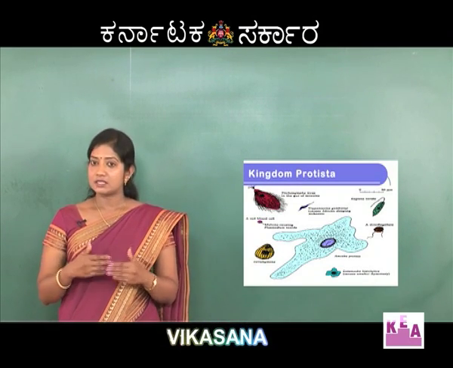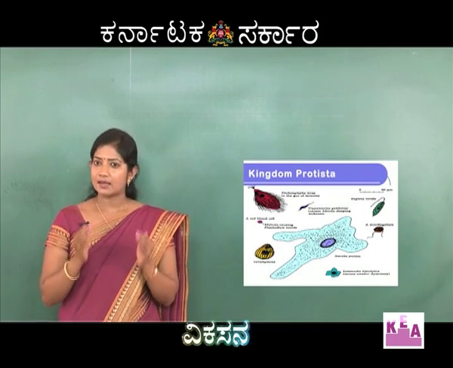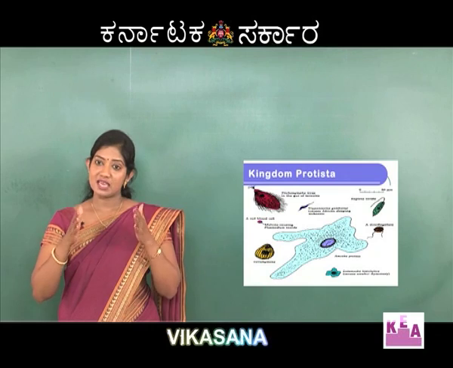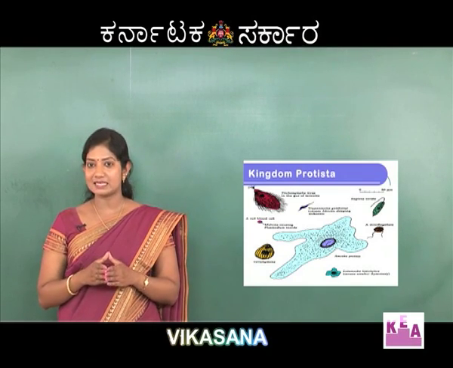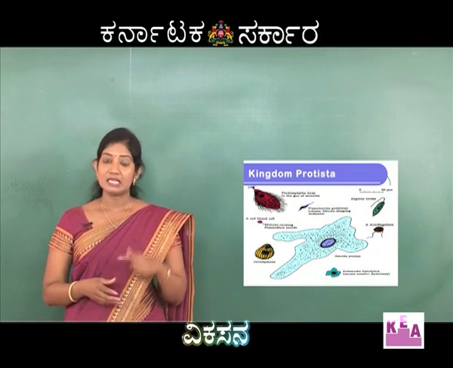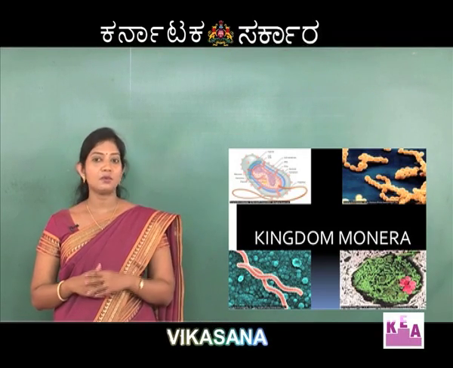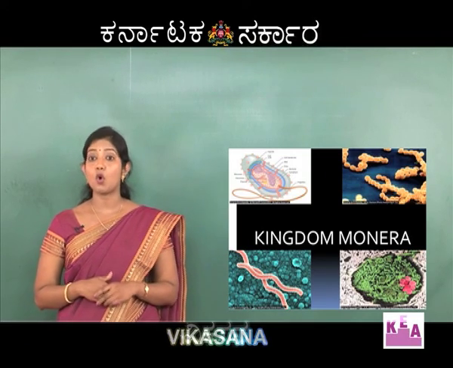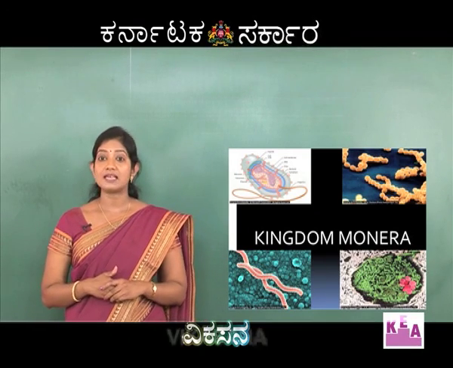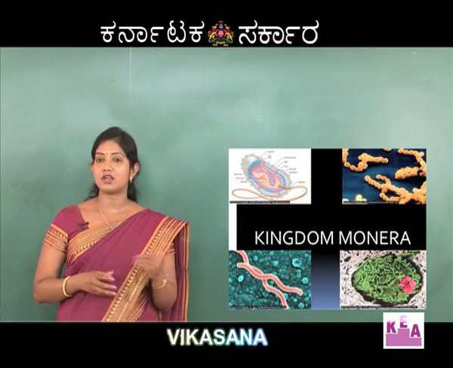Then, when organisms were further studied, taxonomists came to know that there were again some organisms which did not show characteristic features with which they could be given a place in Plantae, Animalia, or the new kingdom Protista. This led to the development of the 4-kingdom classification, where one more kingdom was added. This was done by Copeland, and the 4th kingdom added was kingdom Monera. This kingdom was exclusively meant for prokaryotic organisms.